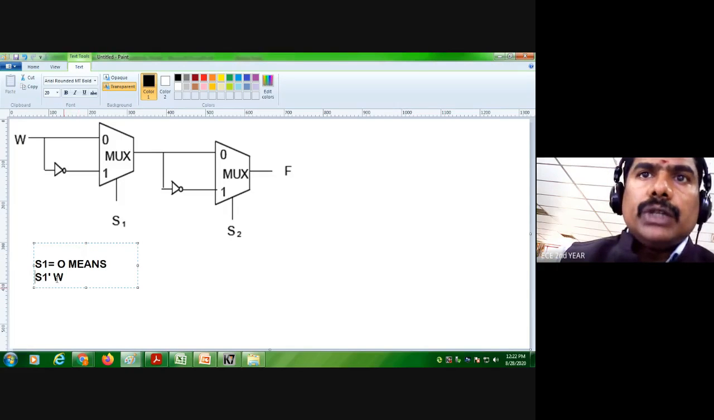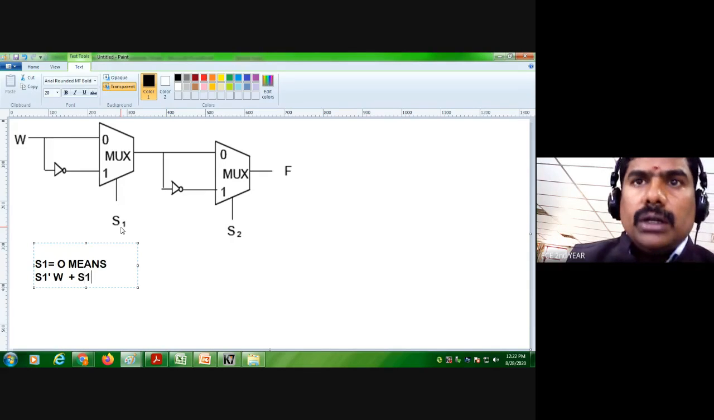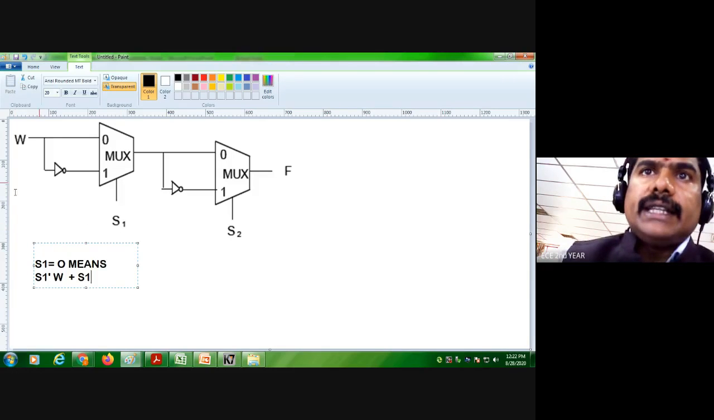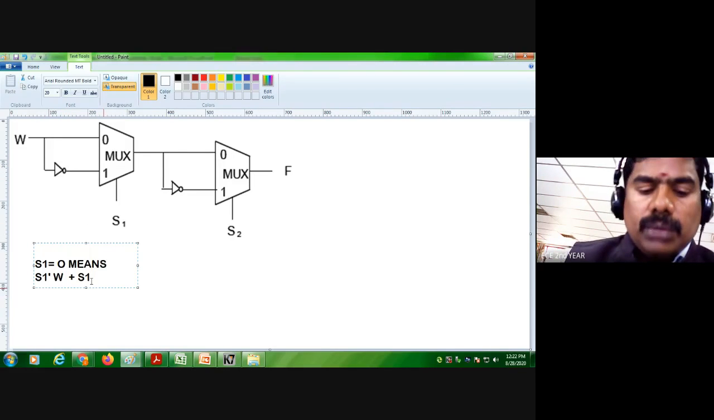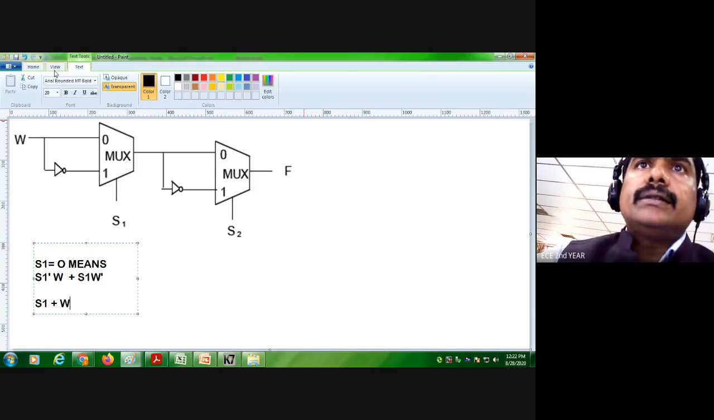Okay, S equal to 0 means S1 dash into W, plus S1 means we will have a W bar. Second input is W bar, because here they have given one inverter, so that W bar. This can be written as S1 XOR W, right? Can I write like this?